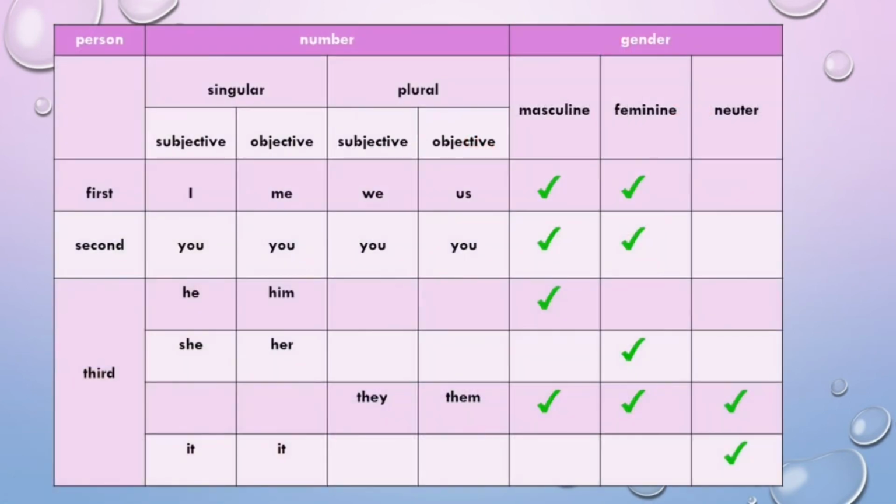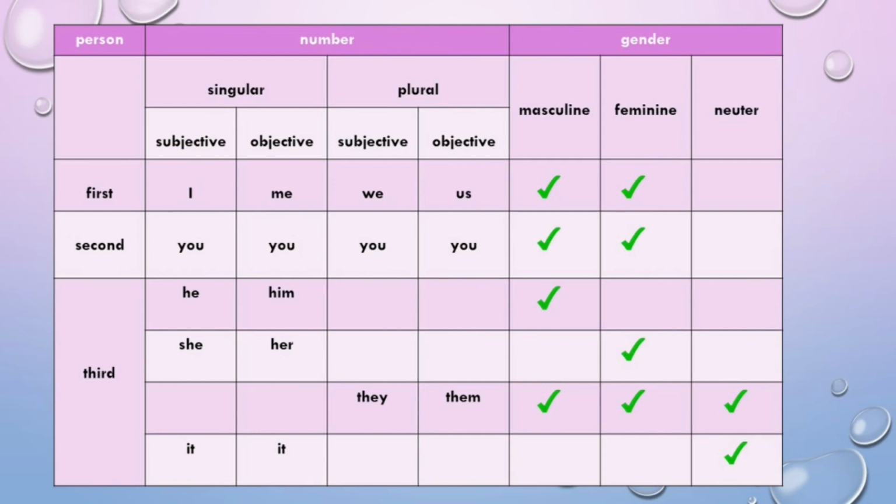So, now dear children, this table will help you to understand the different types of personal pronouns. I told you personal pronouns are divided in three categories: the first person, second person, and the third person.